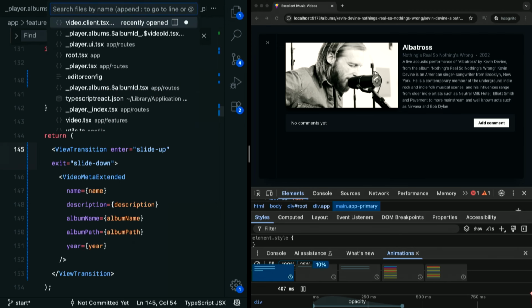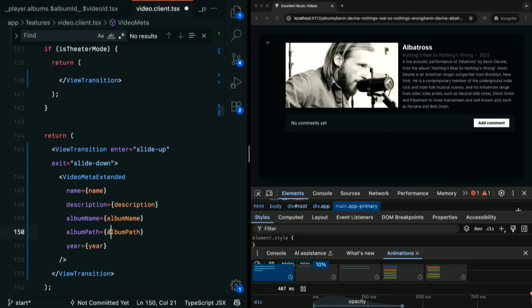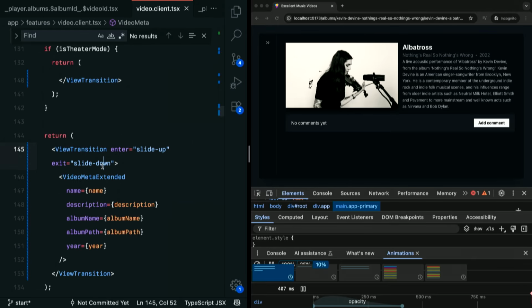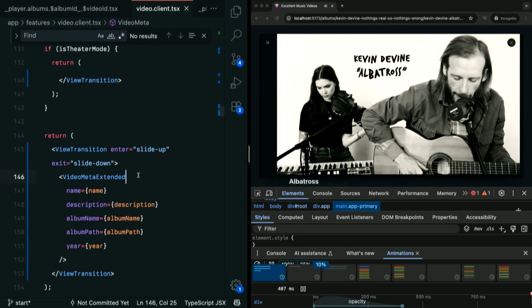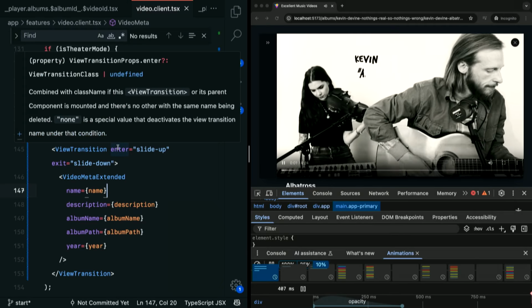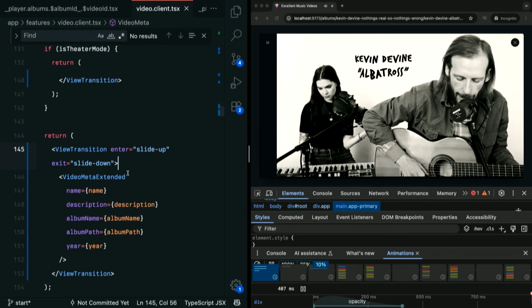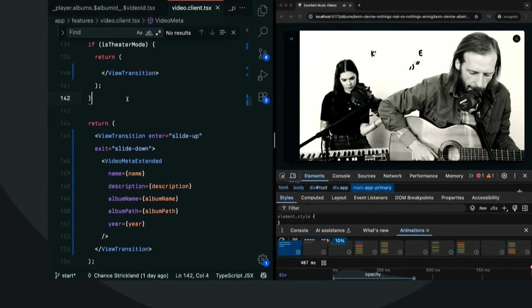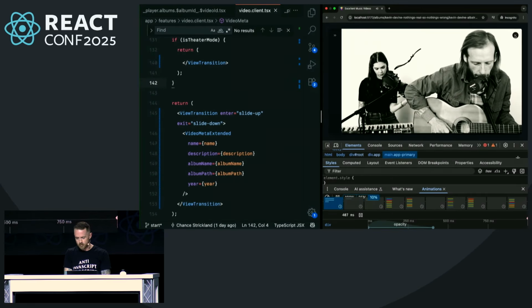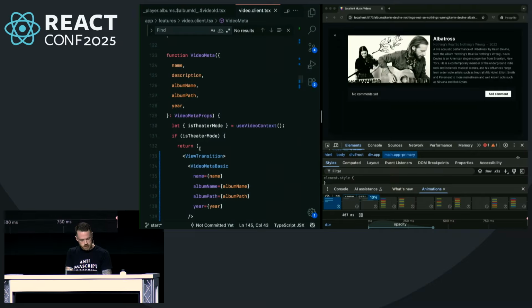And then in our CSS somewhere, we're going to have some class selectors that are going to handle this kind of animation for us. We're going to save that, and I'm going to go into theater mode, and it's not going to work. Maybe I didn't actually write the CSS correctly, or I'm holding something wrong. But hey, this is live coding, right? This is what you get when you decide to live demo at ReactConf, of all places. So my CSS isn't actually functioning as I would have intended.